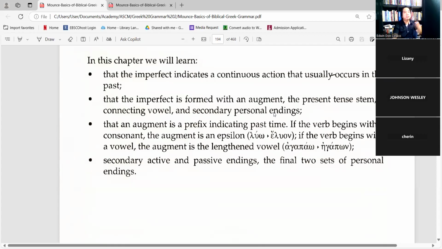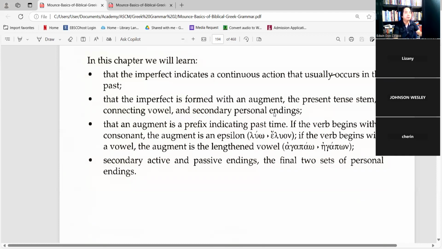The present tense stem, a connecting vowel, and secondary personal endings. An augment is a prefix indicating past time. If the verb begins with a consonant, the augment is an epsilon. If the verb begins with a vowel, the augment is the lengthened vowel eta.